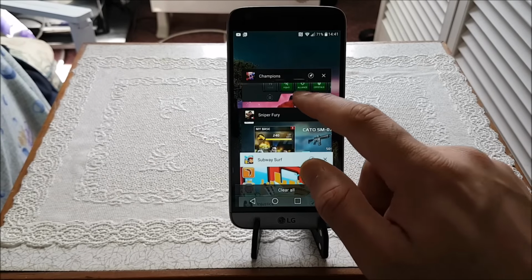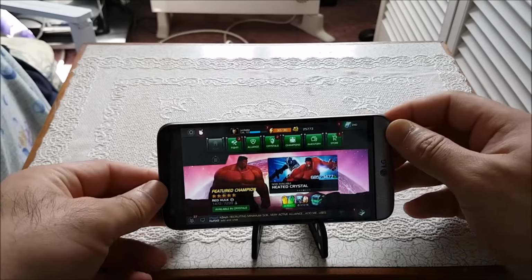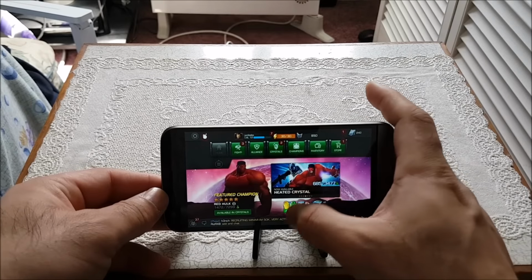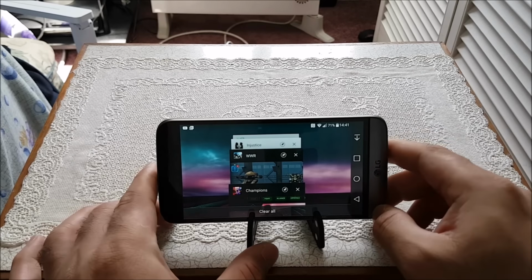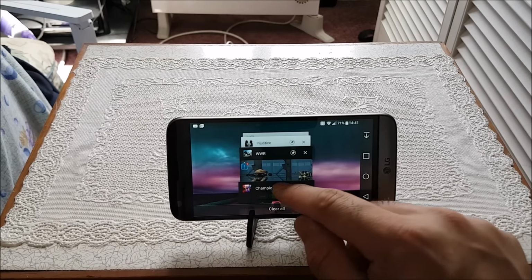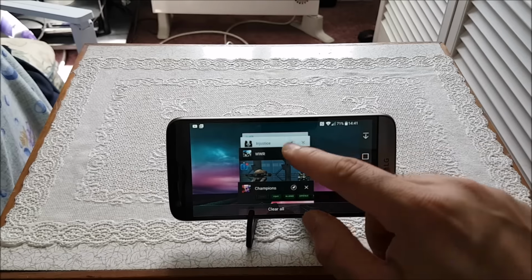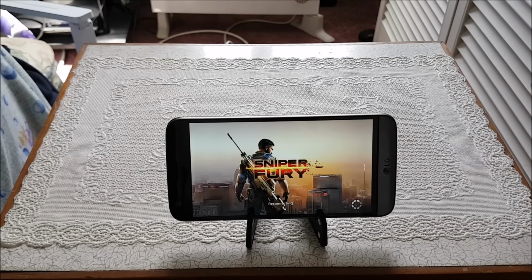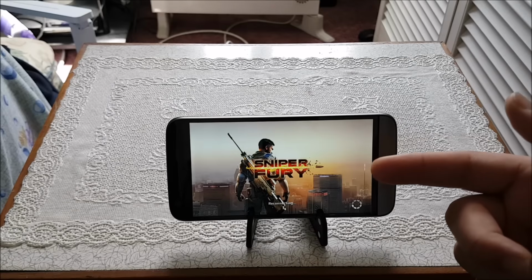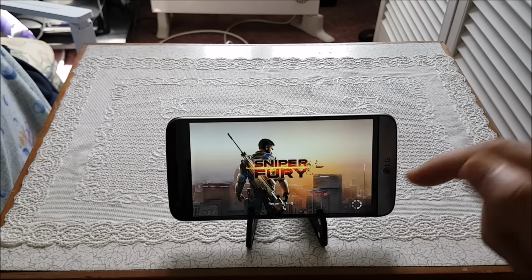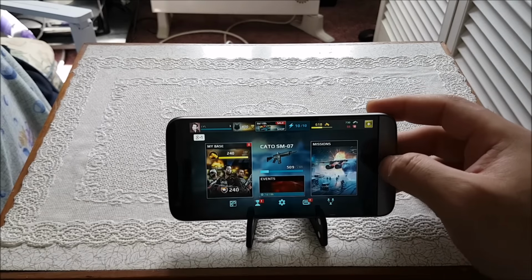So first of all, let's get into the Champions Marvel game guys. There we go, so it's gone into that straight away, it should go into landscape mode now, I think. Okay, let's have a look. Yeah, okay. All right, so as you can see, the champions game was still there where we left it. No issues there whatsoever. Okay, now let's get back into Sniper Fury. It's basically reconnecting, not reloading, because these games require the internet connection, guys. That's why it's saying at the bottom here, you can see reconnecting, not reloading. So still there in the RAM as well, no issues.